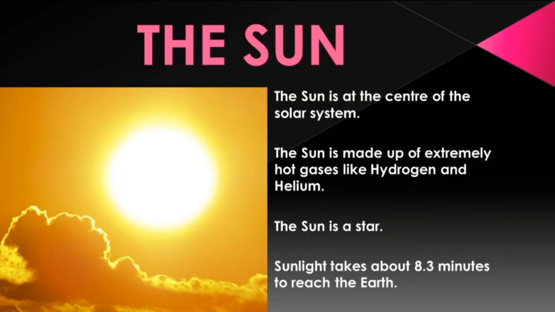The sun. The sun is the center of the solar system. Each member of the solar system revolves around the sun. The sun is made up of extremely hot gases like hydrogen and helium. The sun is a star. It is the source of light and heat energy to the entire solar system. Sunlight takes about 8.3 minutes to reach the earth.